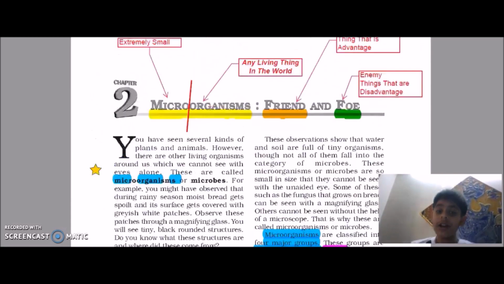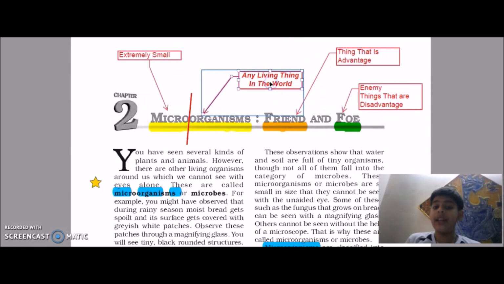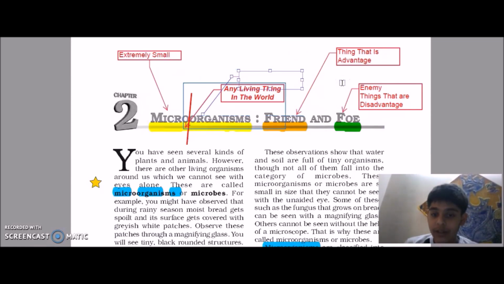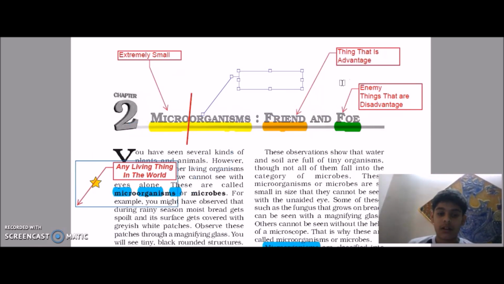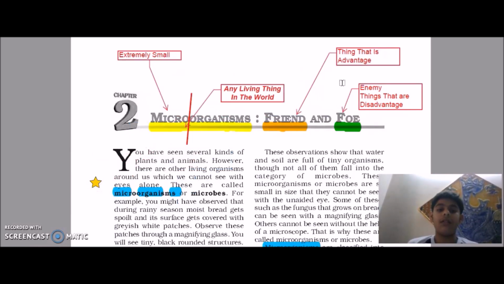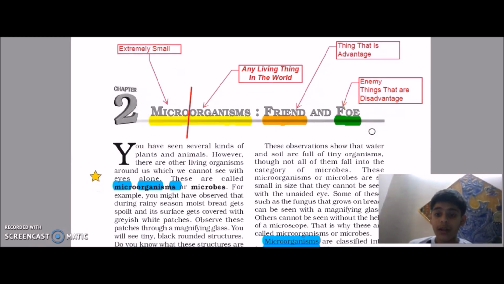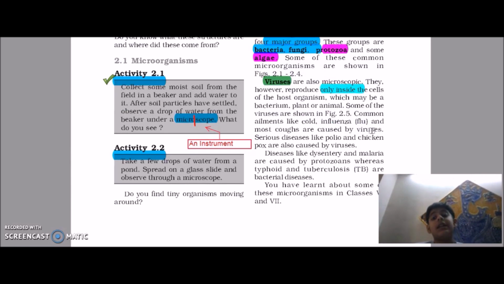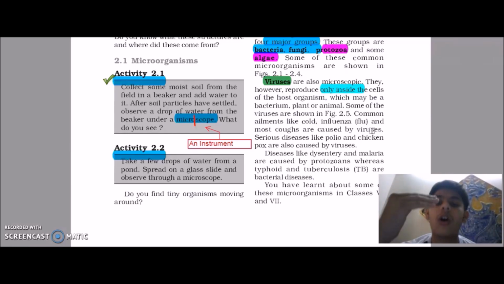By the earlier description of an organism, any living thing in the world is an organism. But if you see below, viruses are a very special case. They are not living all the time. They are sometimes non-living and sometimes living. That's extremely impressive. These don't have the machinery to reproduce or do any function like a normal organism.